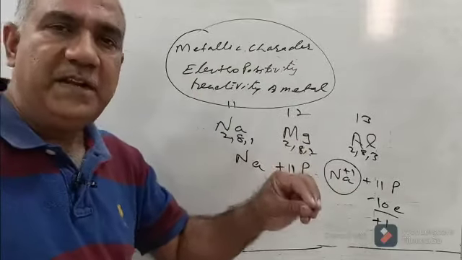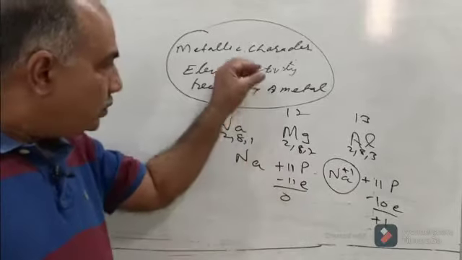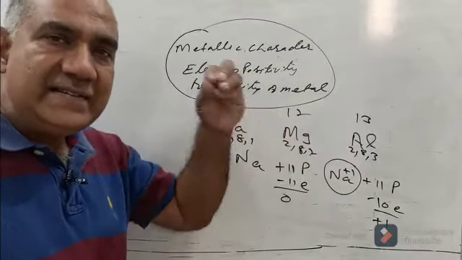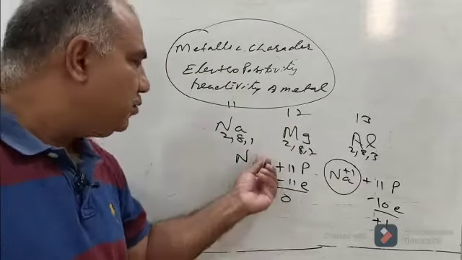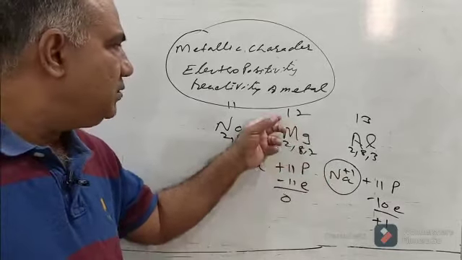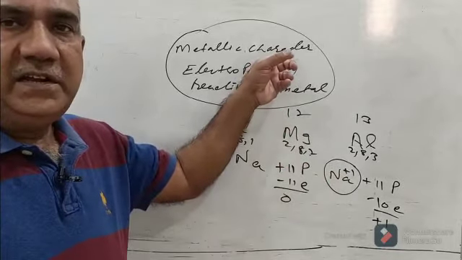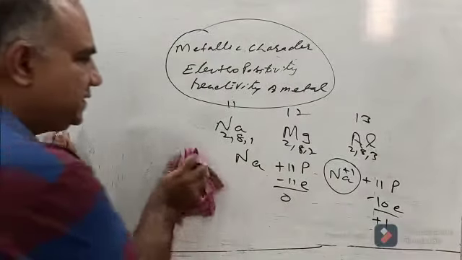Also, reactivity of a metal: if sodium wants to react, it will have to lose an electron. So all three characters are necessarily, let me underline it, about the tendency to lose electrons, and then either react, or become electropositive, or show metallic character. Now we will discuss in detail how that varies.